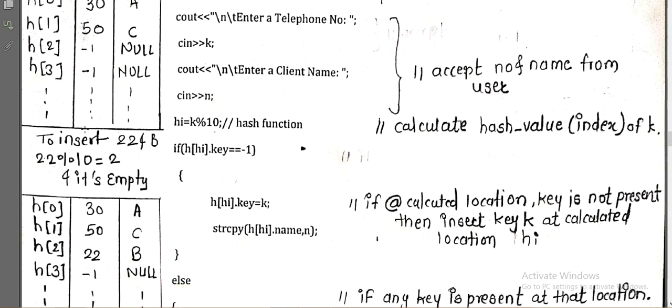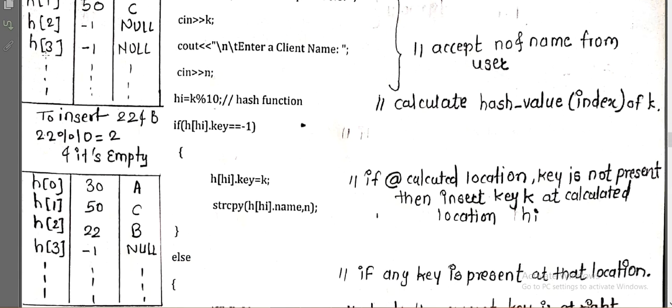So here you can see that if that location is empty, now to insert 22, and the name is B, the key is 22 and the name is B. I am not taking the whole 10 digit number, I have only taken 2 digits. So to insert 22, what will be the hash value of that? 22 mod 10 becomes 2. So 2 will be the hash value or index value.